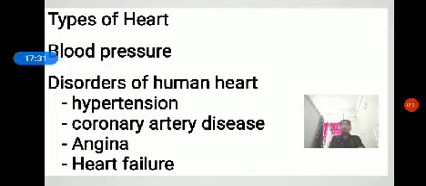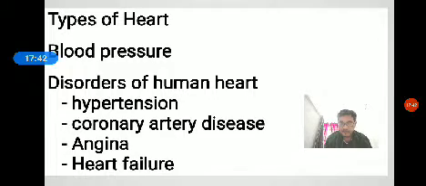Lastly, the disorders of the human heart. One is hypertension, above the normal level of 120 by 80, like 140 by 90. Second is coronary artery disease, CAD, often referred to as atherosclerosis, which affects the blood supply to the heart. It is caused by the deposition of calcium, fat, cholesterol, etc. Next, angina, also known as angina pectoris, causes acute chest pain due to the inadequate oxygen supply to the heart.